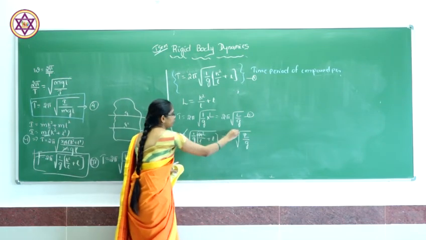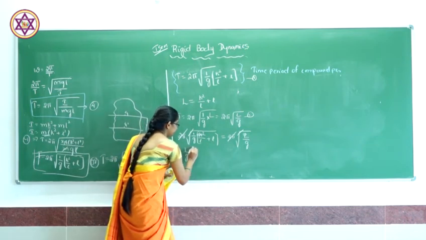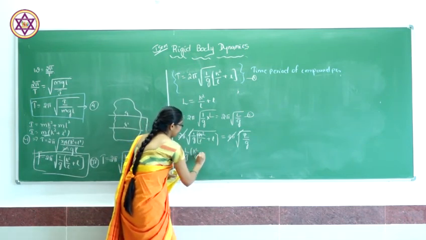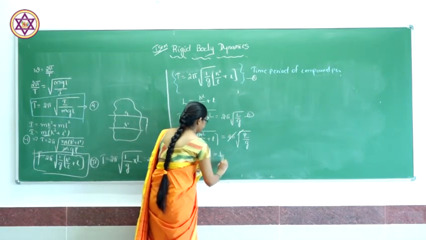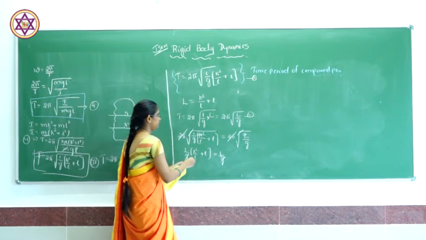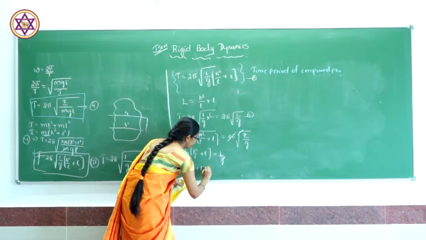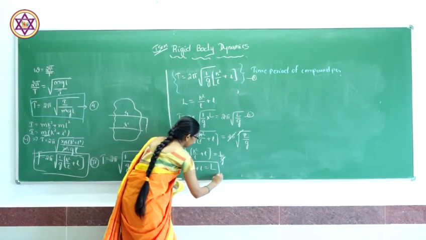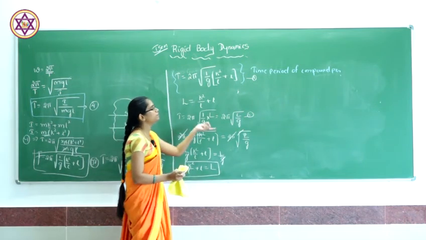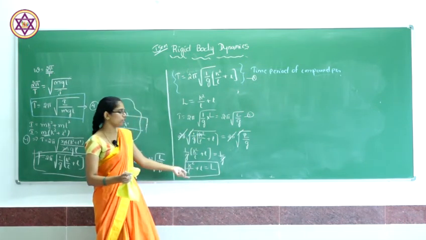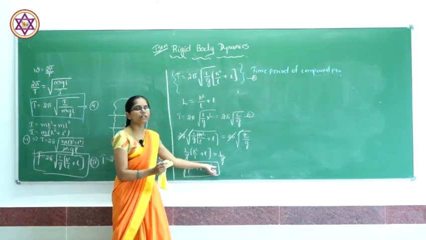Here 2π and 2π get cancelled, the square roots get cancelled, and we are left with (1/g)(k²/l + l) equal to L/g. The g's get cancelled, and we are left with k²/l + l equal to capital L. From this equation, we can say that the time period of oscillation of the simple pendulum and of the compound pendulum will be equal when L is the length of suspension.